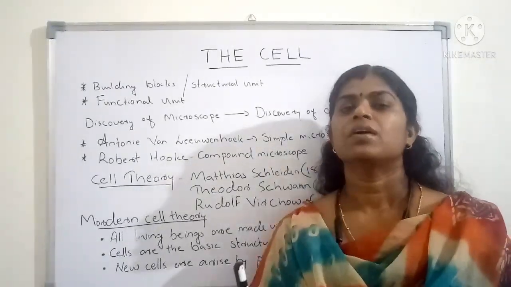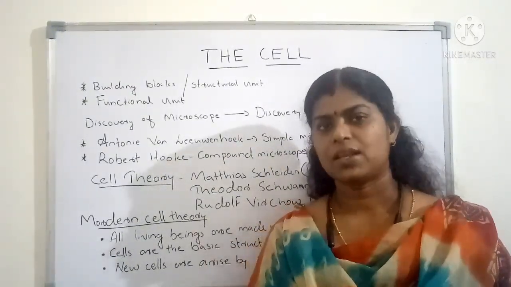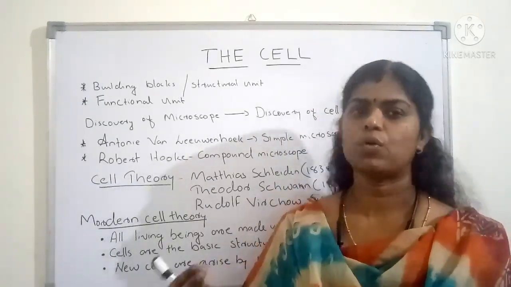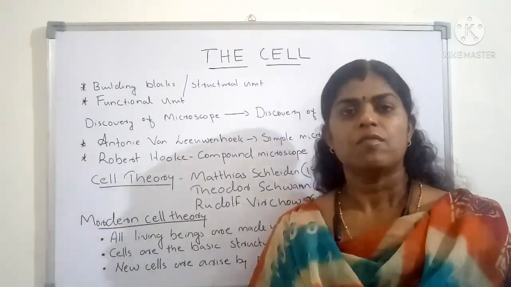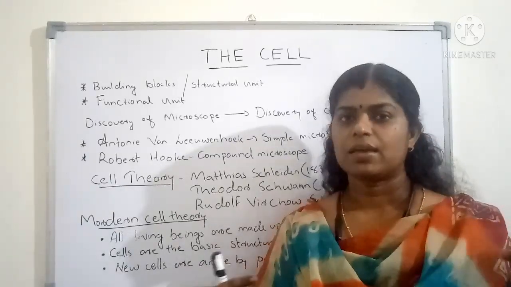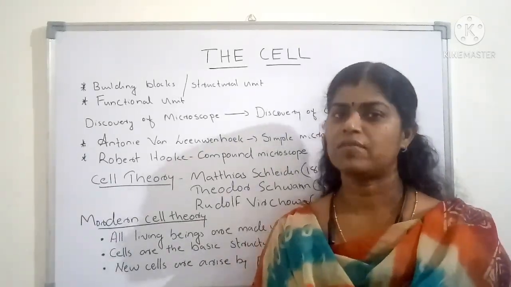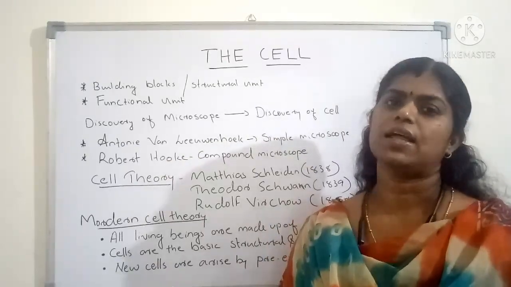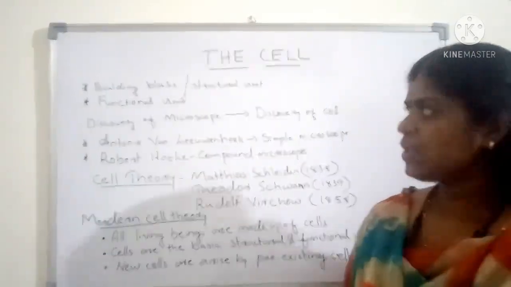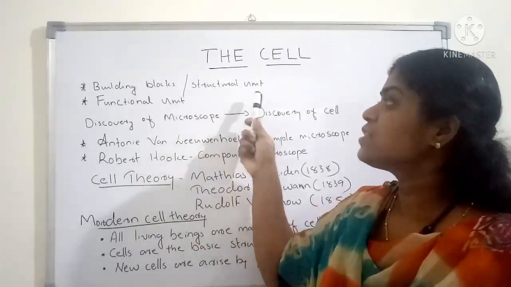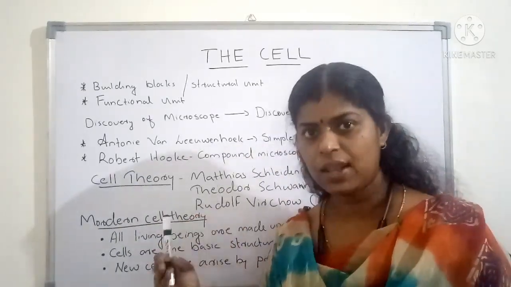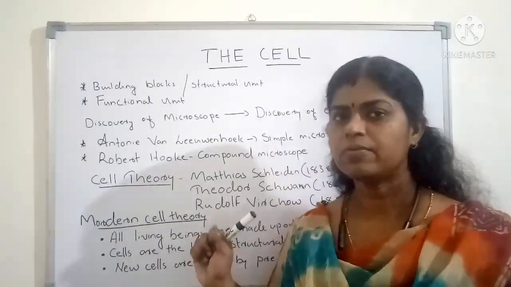For example, amoeba or bacteria are made of a single cell. All these are single-celled organisms. What about human beings? We have trillions of cells in our body. Both amoeba and human beings are made of cells, and the number of cells inside will be different. So we can call cell a structural unit of an organism. Means all organisms are made of cells. Without cells, no organism will be there.